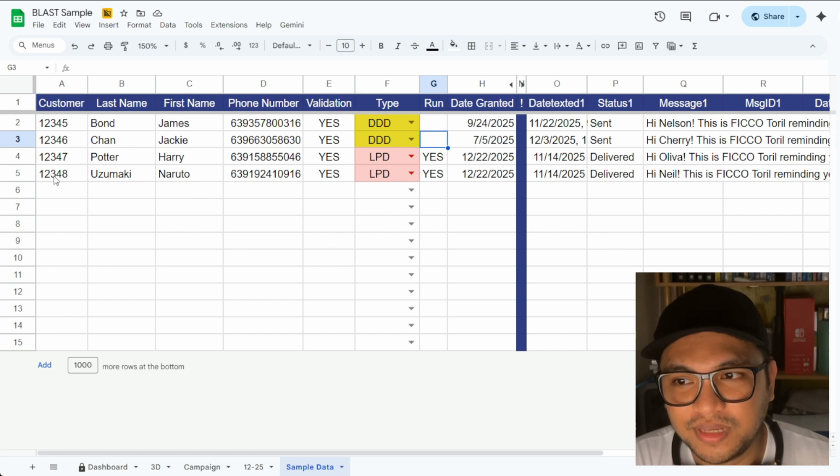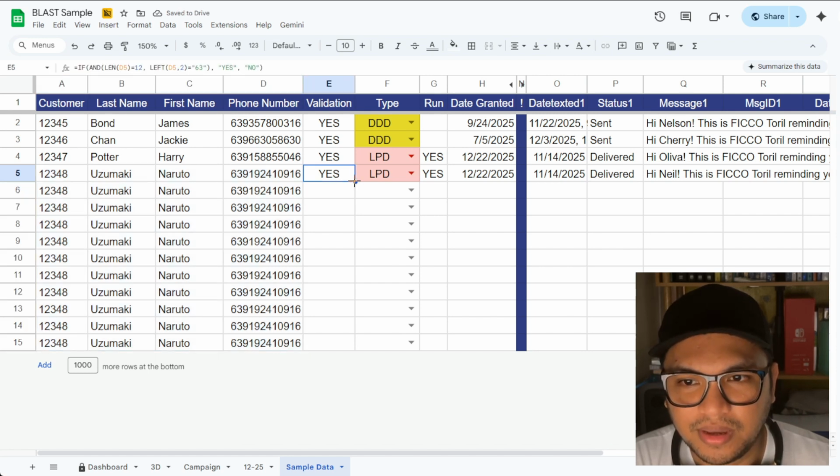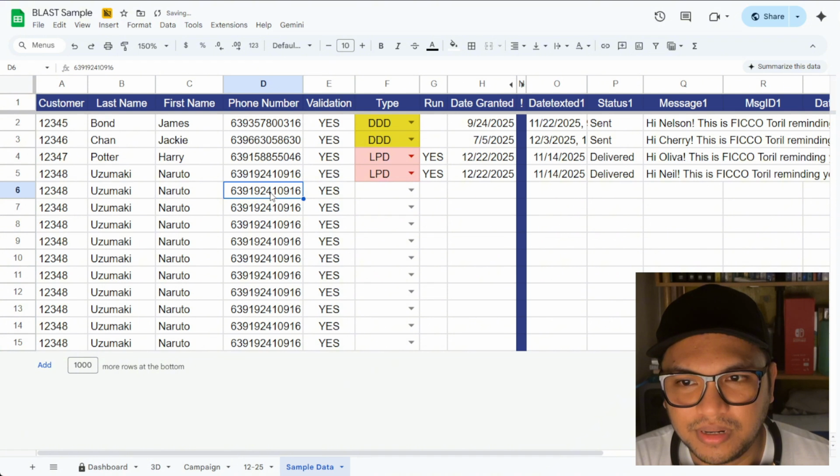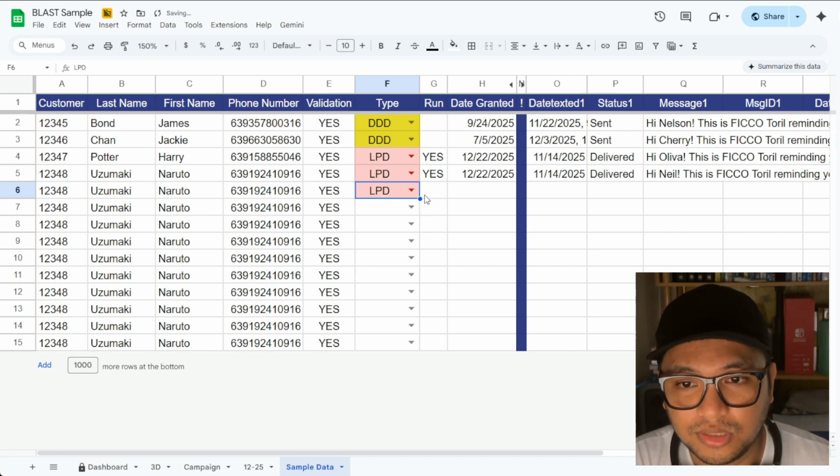If you have, say, for example, 10 people here, just need to add all of their names here, all their numbers, and everything will be validated if their number is valid or not, and then apply the campaign that you want to use, the message campaign that you want to use. Let's say this is for loans past due.